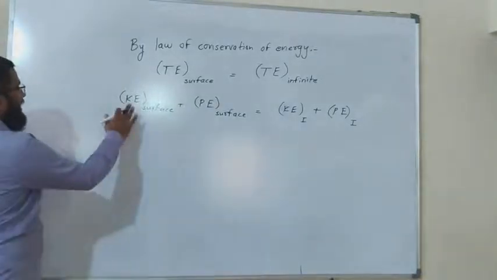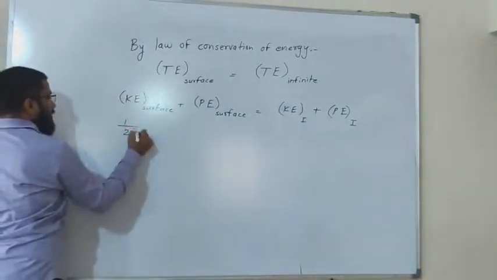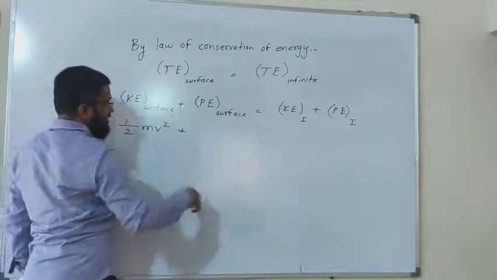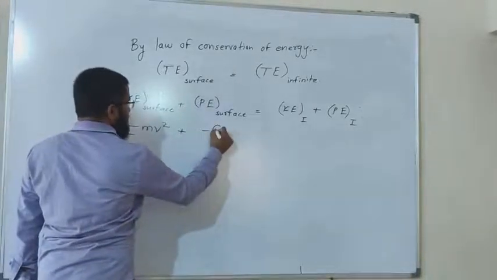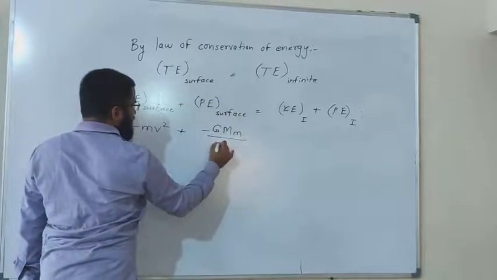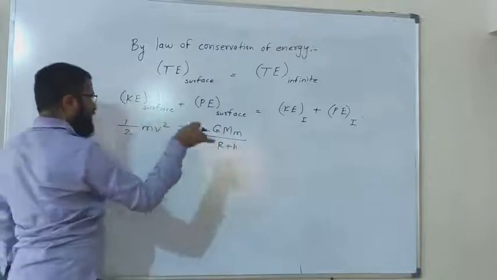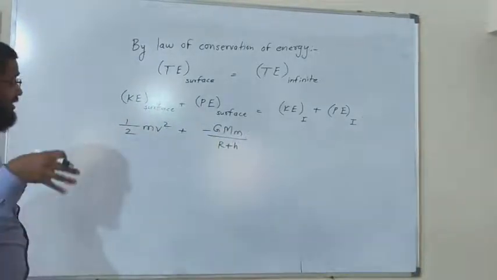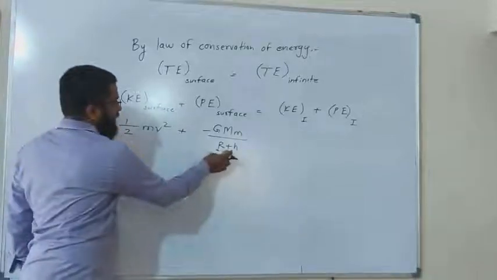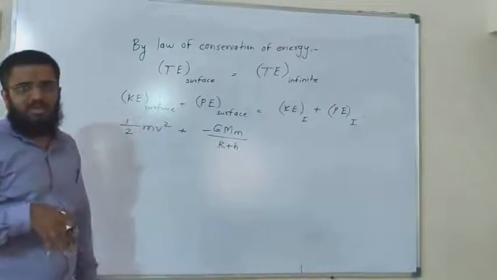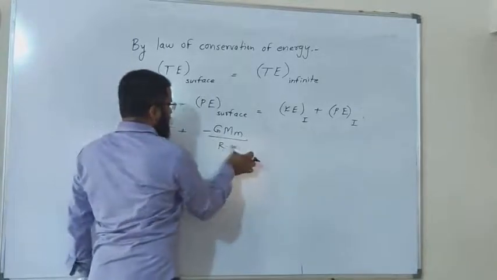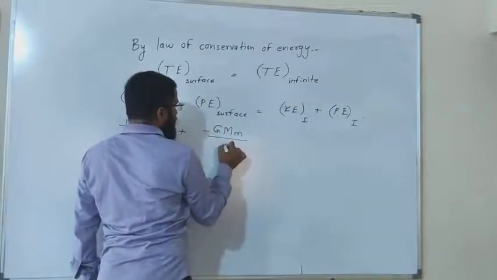So what I get, the kinetic energy on the surface can be given by 1 upon 2 mv square plus the potential energy of the surface, which can be written as minus GMm upon r plus h for some height above the surface, and for the body on the surface I will write r only. I am writing r plus h only to mean that I am at some height. Let's have r only, so as not to confuse you.